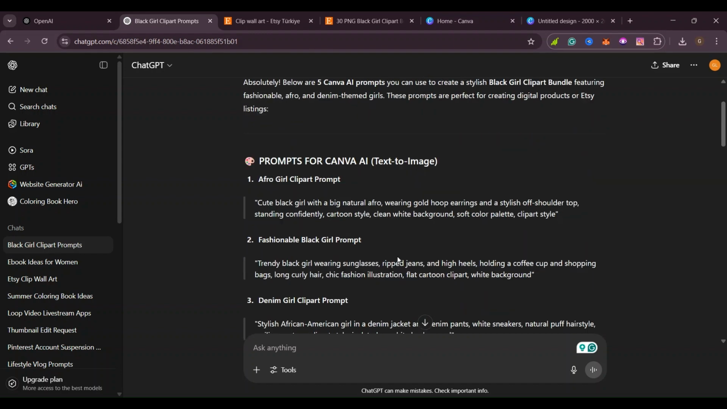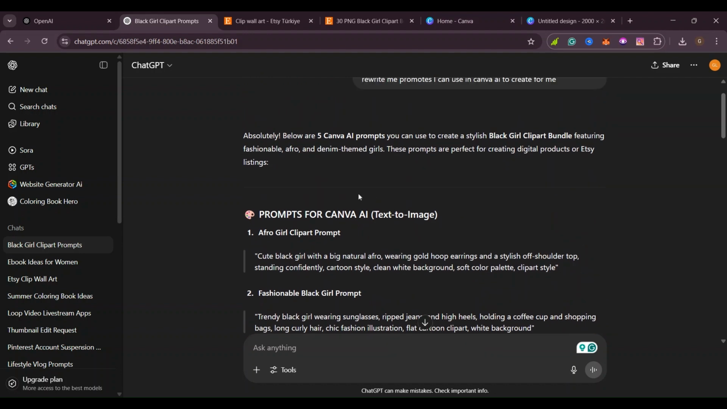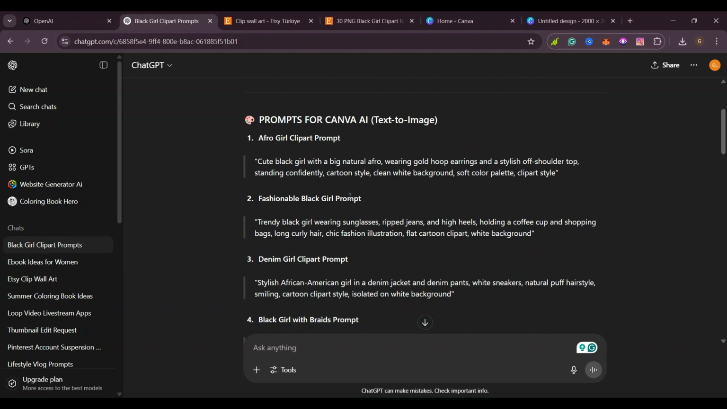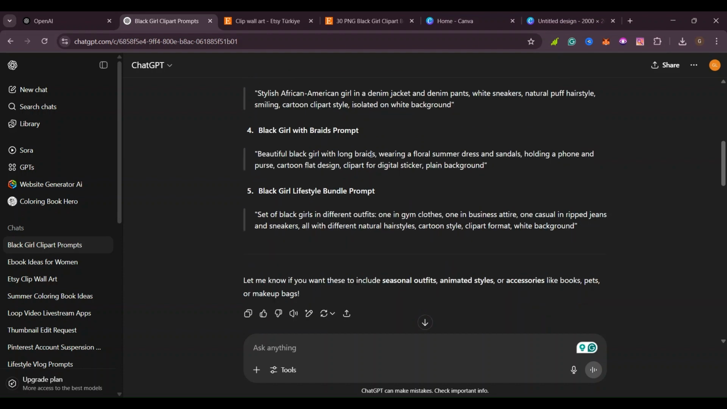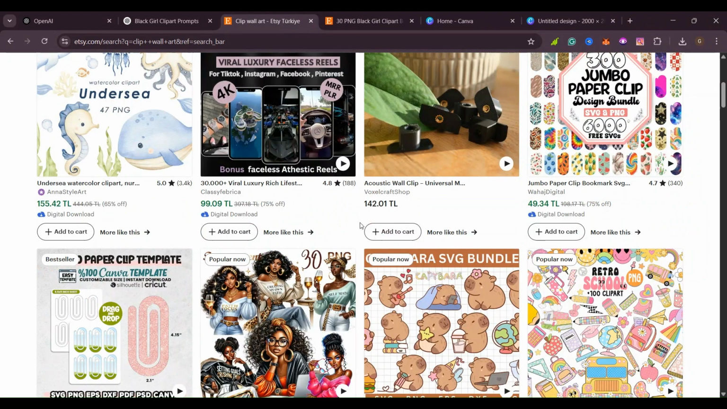So this is ChatGPT. I went into ChatGPT and asked it to design for me prompts that I can use in AI. There are so many AI tools that you can use nowadays, but in this example, I'm going to go to Canva. Canva also has an AI inside it that can design pictures for you. Yes, so what we are going to do now, or if you have any style that you want to design, there are so many styles that you can design when it comes to this clip wall art.